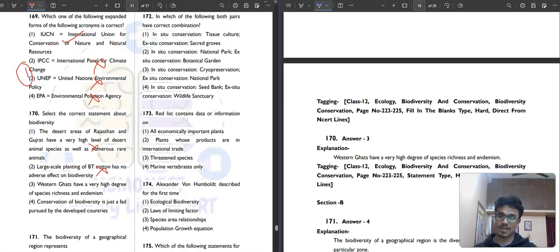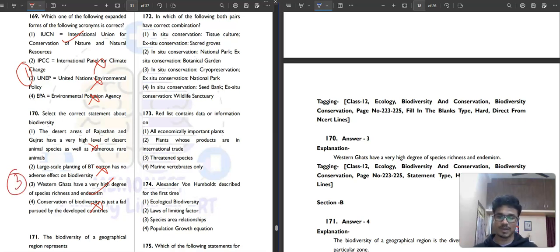It does have some adverse effect because that is a GM crop, genetically modified crop. Western Ghat has a very high degree of species richness and endemism. Correct. Conservation of biodiversity is just a fad pursued by developed countries. Oh, really? Not at all. You should conserve biodiversity, otherwise our future generation will be gone. Okay, so the third option will be the correct answer.